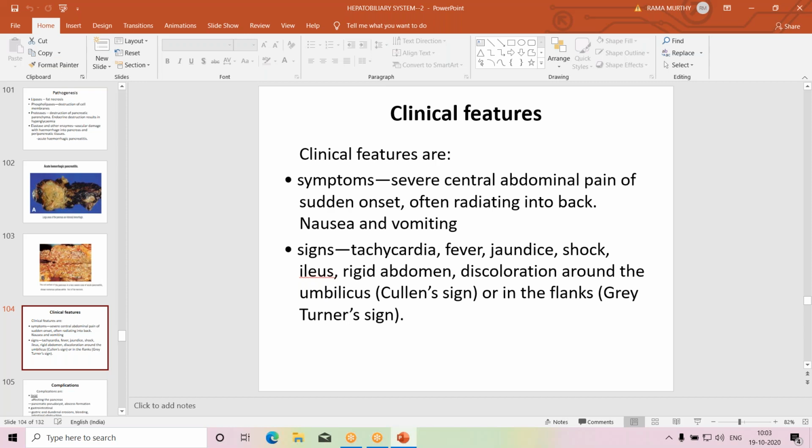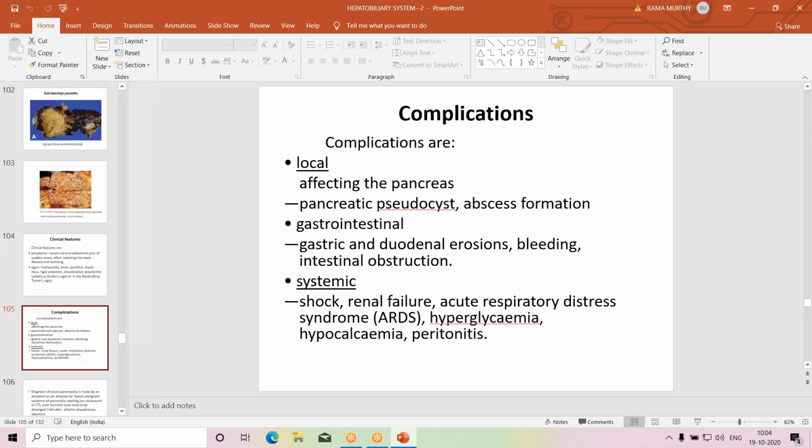Patient may be in a state of shock, hypotension, and ileus, rigid abdomen, boat-like abdomen, and discoloration around the umbilicus, reddish discoloration around the umbilicus, that is called Cullen's sign, and reddish discoloration in the flanks may be seen, that is called Grey Turner's sign. So these are the signs and symptoms of acute hemorrhagic pancreatitis. Ultrasonography and CT are helpful. They are diagnostic.